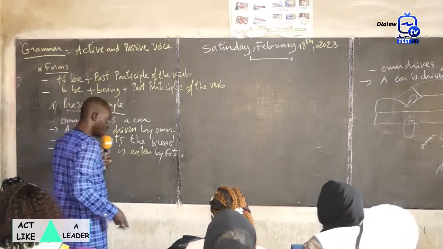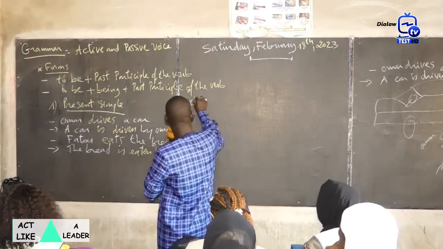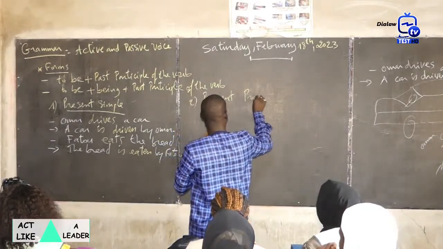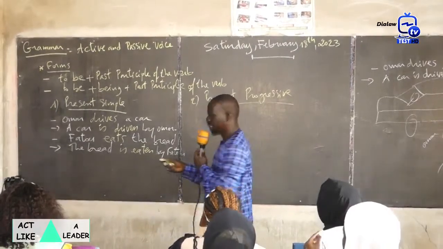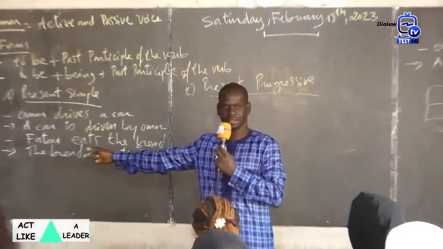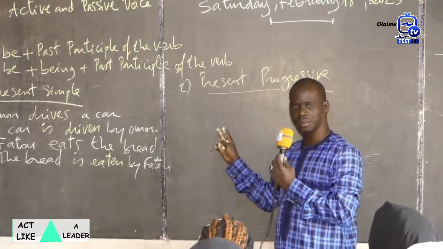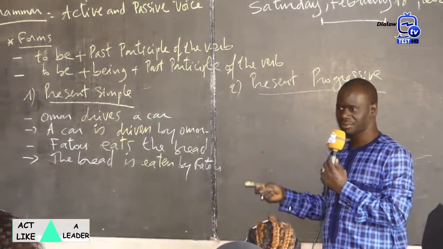So here we have the present simple. Number two, present progressive. We take these two sentences which are in the present simple. We transform the sentences first into the present progressive, and after we turn them into the passive voice.